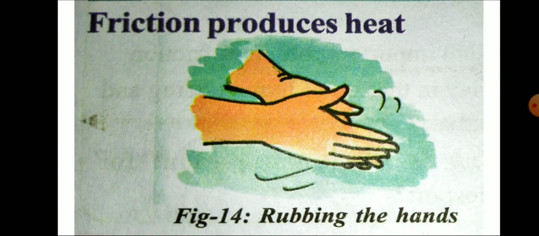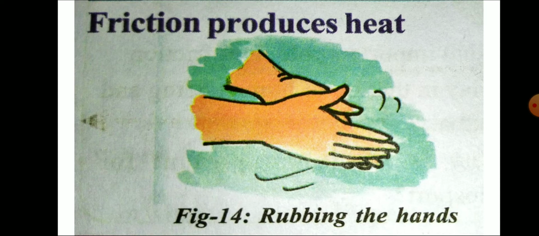This we can say is because of the friction between the surfaces of both hands. When you are rubbing, because of the friction, heat generation takes place. This is a very good example we observe in day-to-day life.